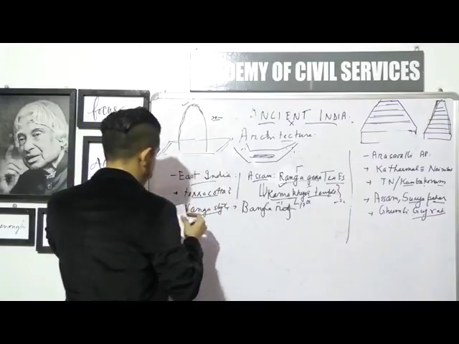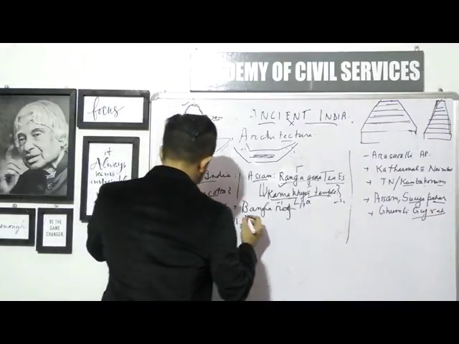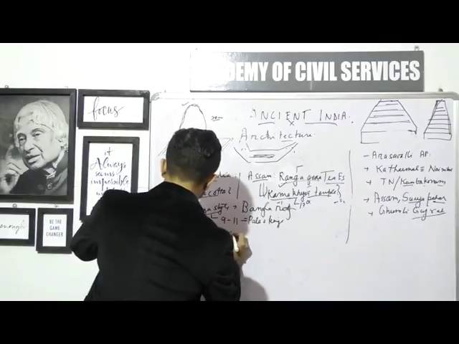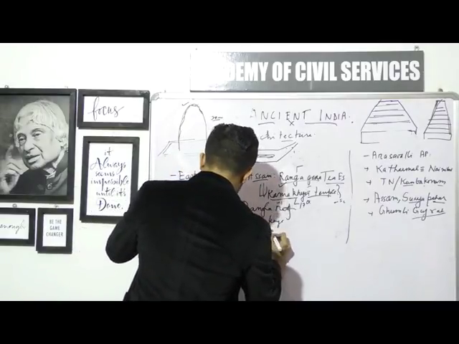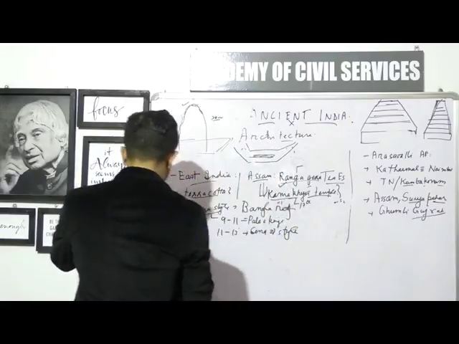And remember, the Vanga style came up from the 9th to the 11th centuries, and it was basically led and represented by the Pala kings. Then from the 11th to the 13th centuries, Bengal was ruled by another dynasty which was known as Sena. So another style came out which is known as the Sena style.